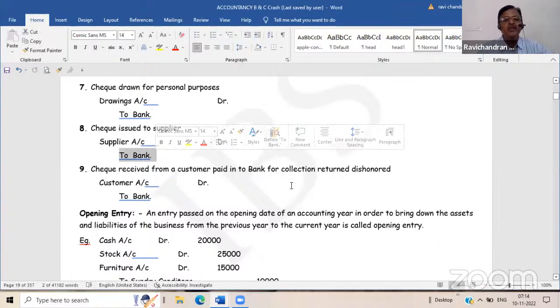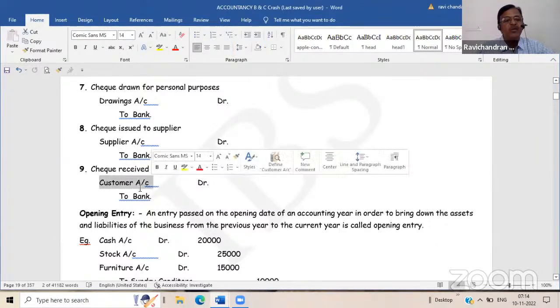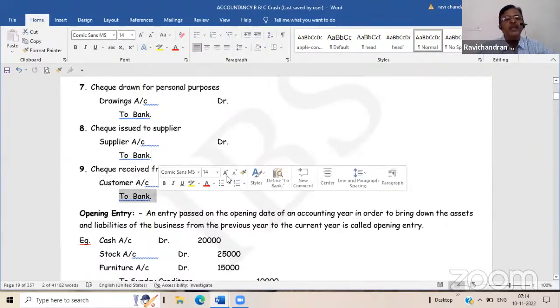Check received from a customer paid into bank for collection, returned dishonored. This is the most important entry. One check received from a customer, we have already paid into the bank, but it is now returned dishonored. When the person who is a debtor gives the check, in order to wipe off his debit entry, we might have credited him. Is it not? Now that credit is null. We have to nullify that credit. So his account, the customer account, will be debited, and the bank account will be credited.